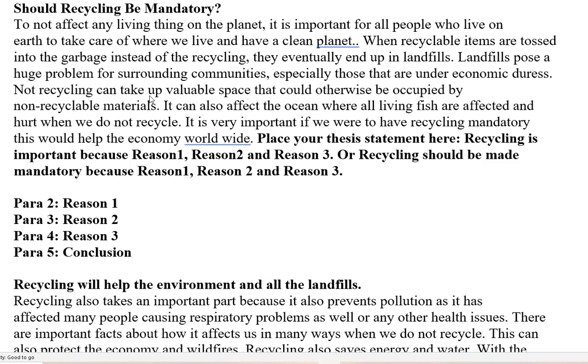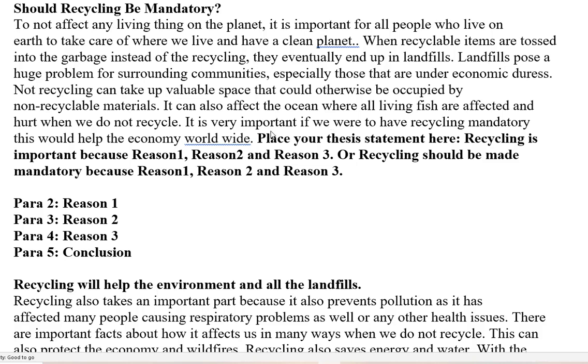So here, right here at the very end of the paragraph, you need to put in your thesis statement. And so your thesis statement would be, recycling is important because reason 1, reason 2, reason 3. And then paragraph 2 would be reason 1, paragraph 3 would be reason 2, paragraph 4 would be reason 3, and then you have your conclusion. That's it. Also get rid of we.